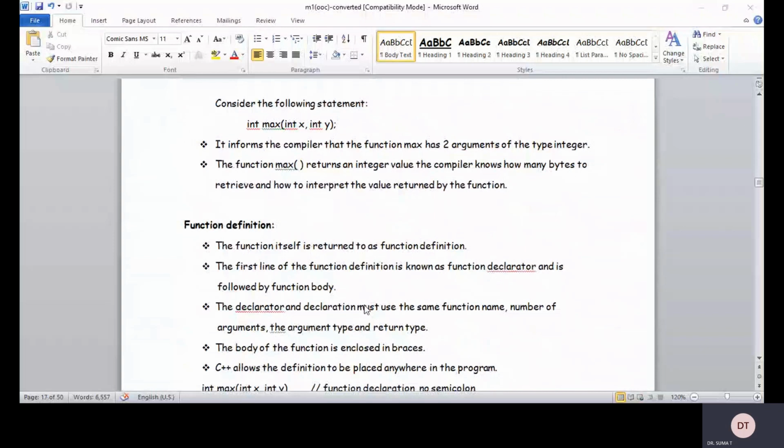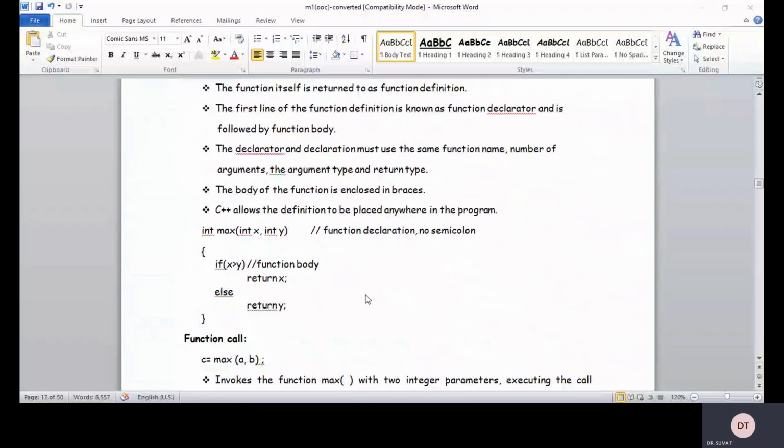C++ allows the definition to be placed anywhere in the program. Like int max, you can define the function before the main, or you can define the function below, after the main, no problem in C++, right? So int max int x comma int y, this is called a function declaration, not the function definition actually.